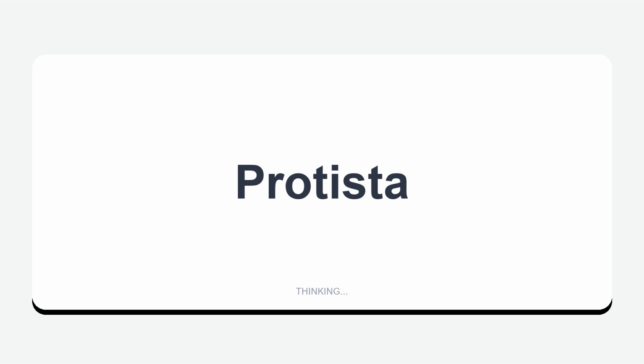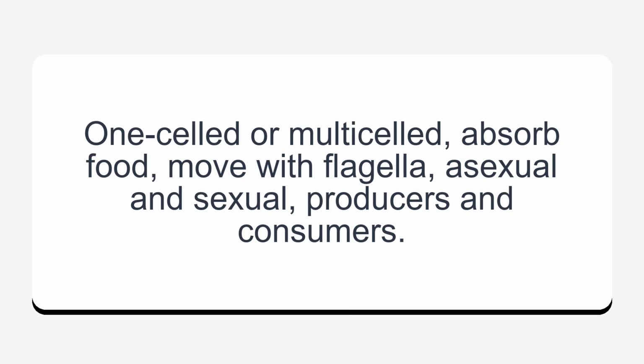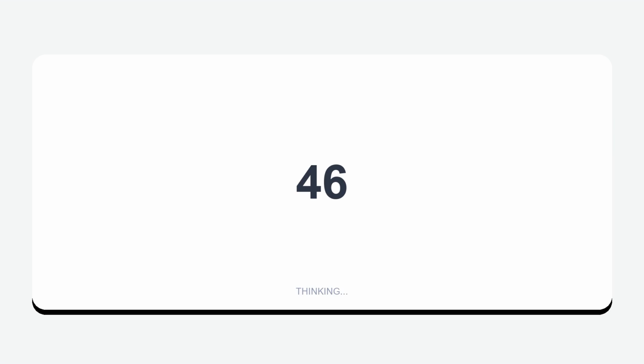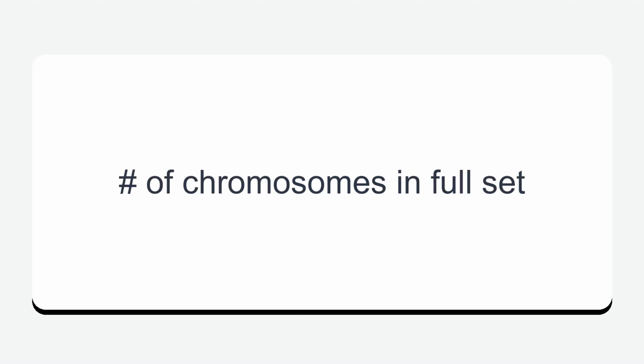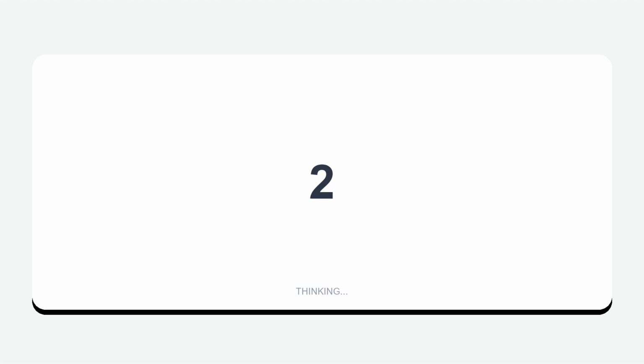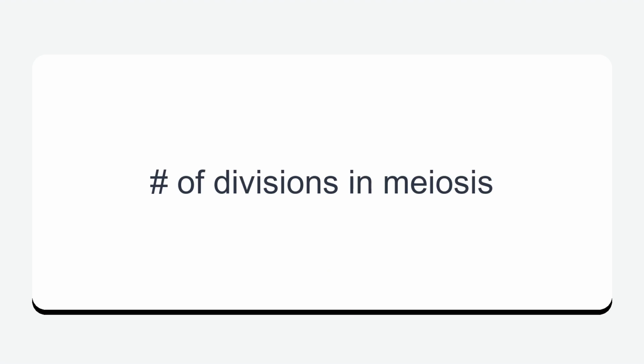Protista. One-celled or multi-celled, absorb food, move with flagella, asexual and sexual, producers and consumers. 46. Number of chromosomes in full set. 2. Number of divisions in meiosis.